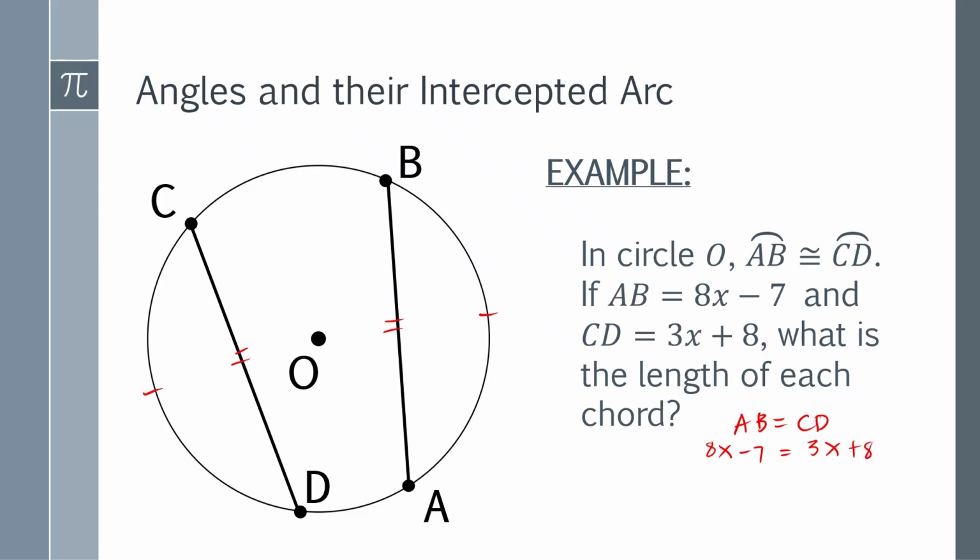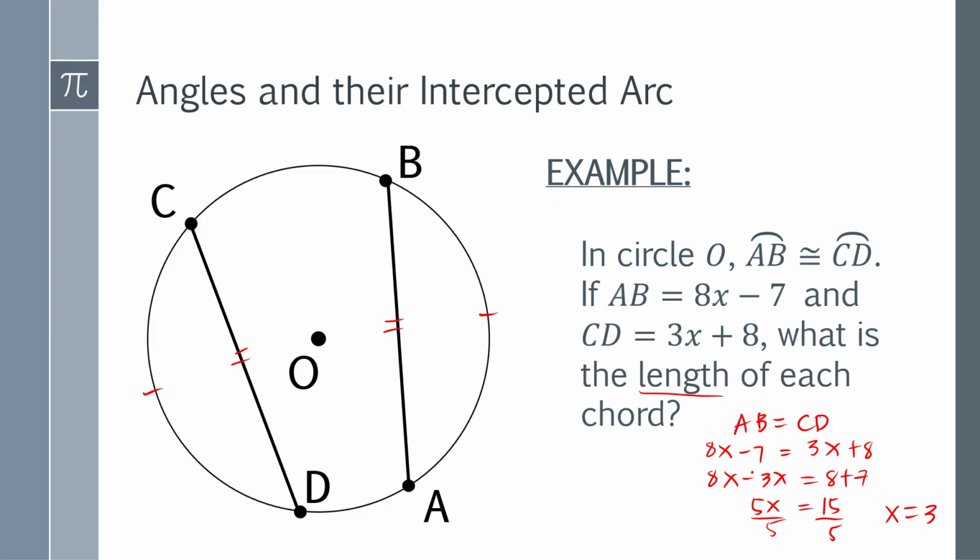Then if you try to move this one, so therefore 8x minus 3x, this is 5x, is equal to 8 plus 7, which is 15. Divide both sides by 5, so therefore what is x? X is 3. This is not yet final because we are finding the length of each chord.